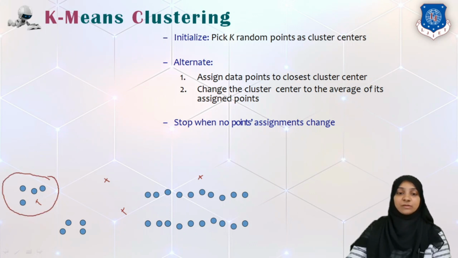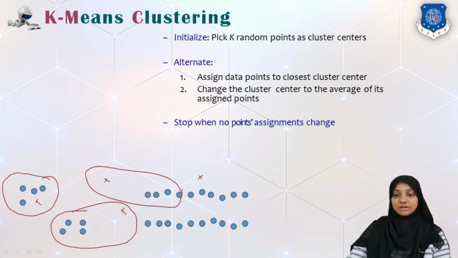Initially, these points are allocated to this cluster. Now, these points are nearer to this cluster. These points are nearer to this cluster as well as to this. So this cluster will be the larger one, and this cluster will be here.